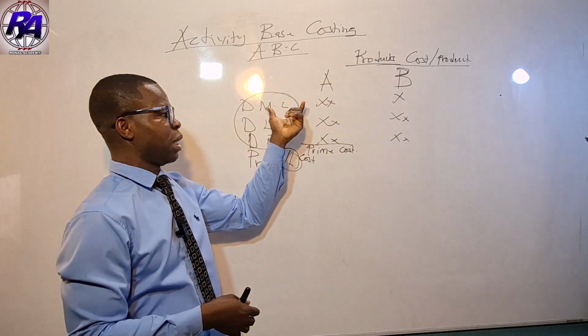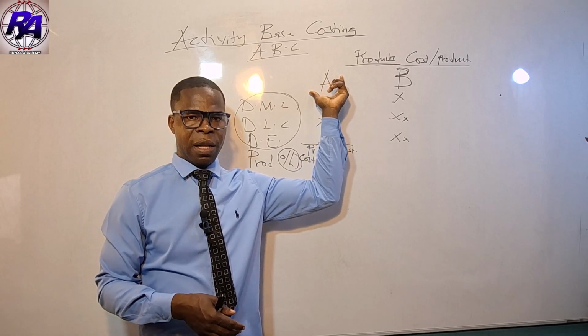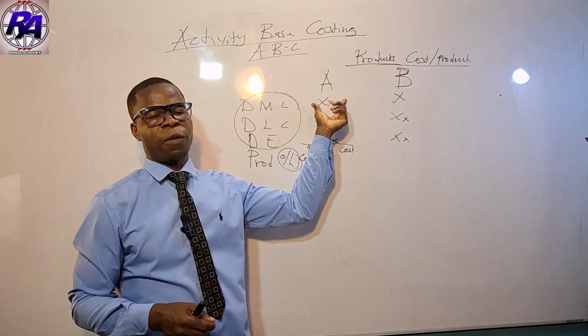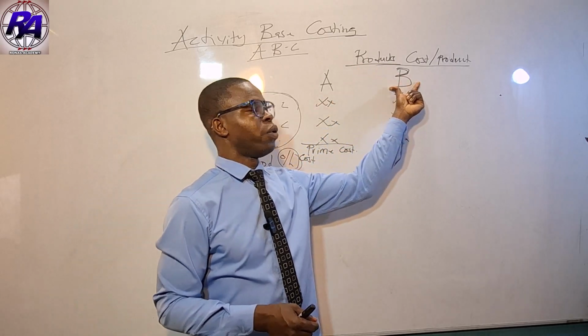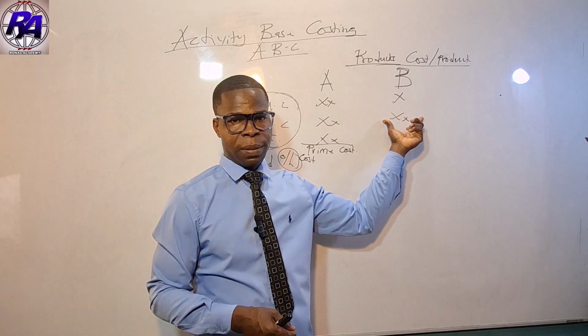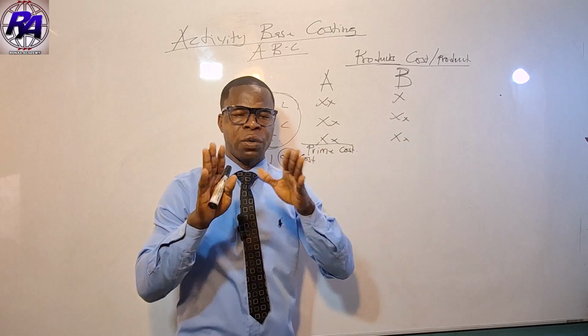because we know that when we're producing this product, we used this amount of material. When we're producing this product, we used this amount of labor cost. So you can trace them, and there's no hurdle.